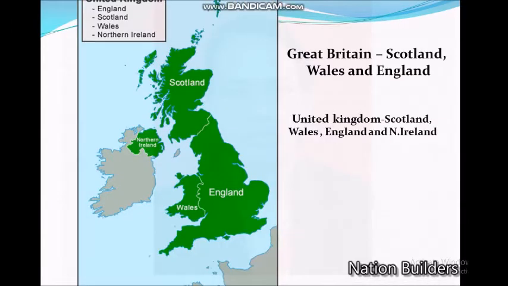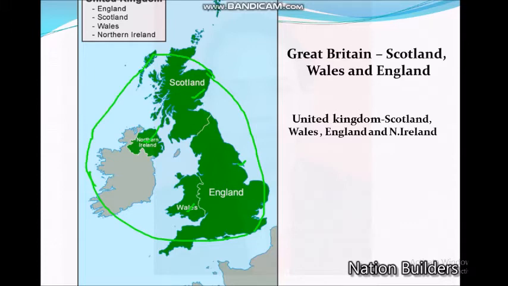Here we are looking at the composition of England or Britain. The same map you have seen on the earlier slide also. Scotland, England, then Wales and Northern Ireland. Here three terms are used about this geography. That is British Isles. When British Isles are referred to, all these islands are part of the British Isles.